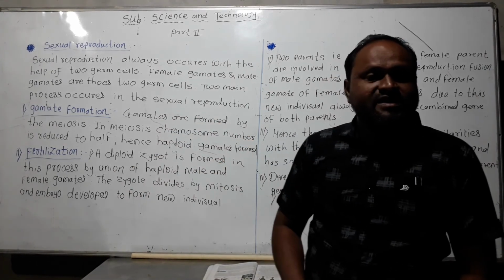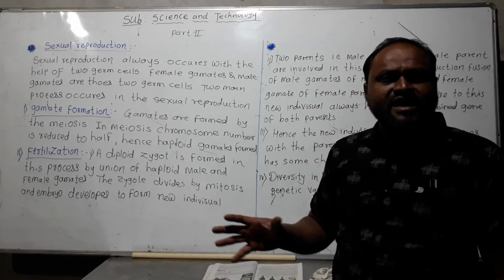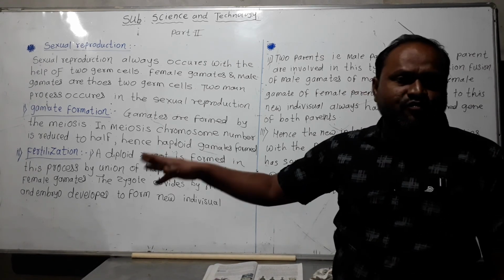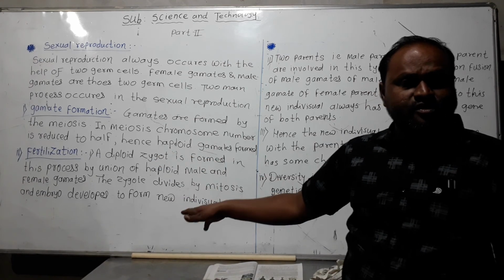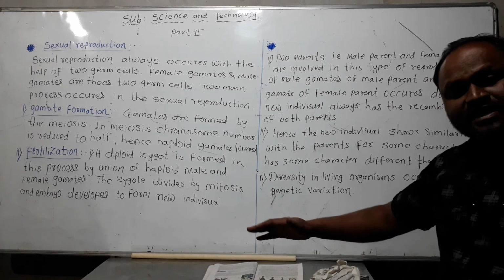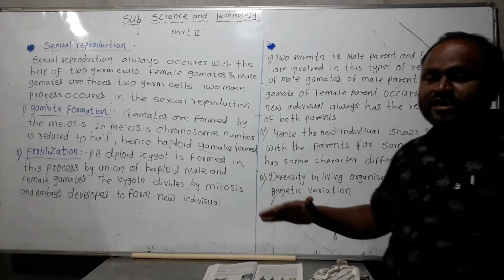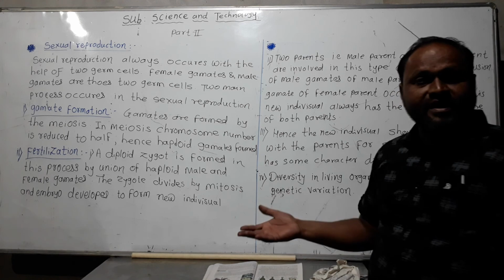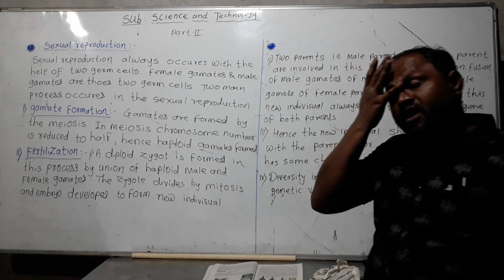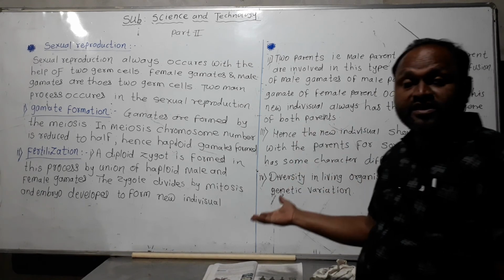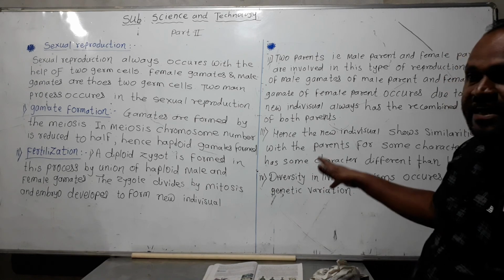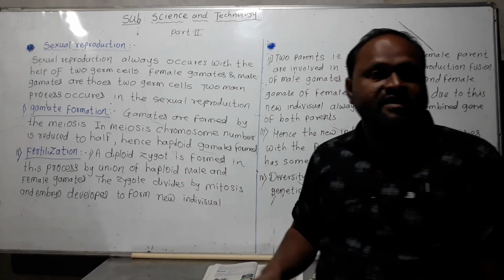The next process is fertilization. In fertilization, two haploid cells, male and female, are combined to form a diploid zygote, which forms an embryo. After the embryo forms, it divides mitotically to form a grouping of cells, tissue, organs and organ systems, and a new organism, a new individual, is formed, showing similarity and dissimilarity in the individual.